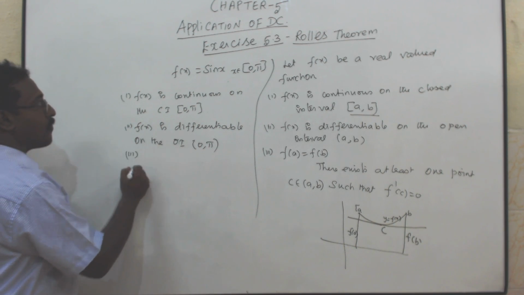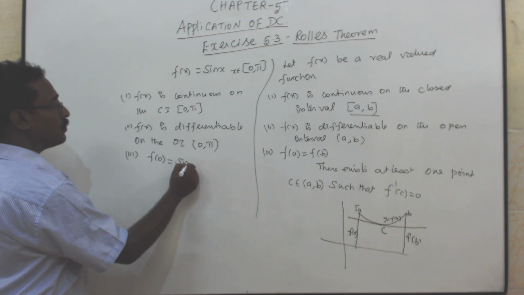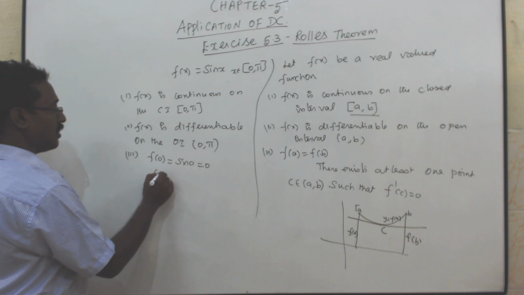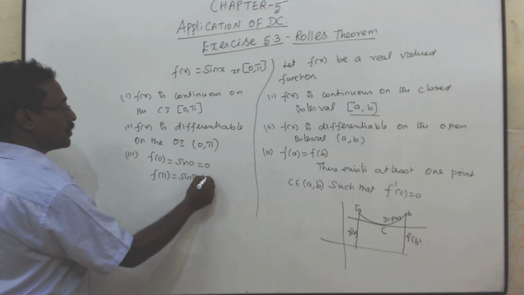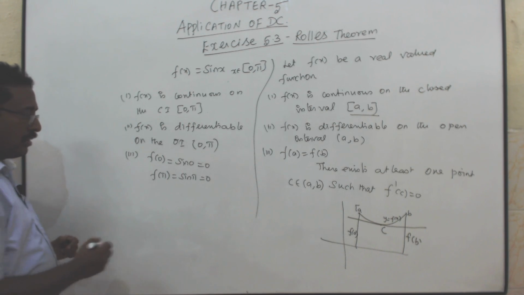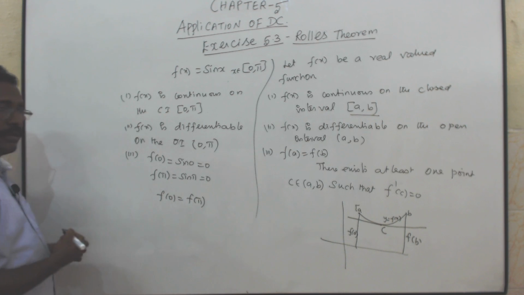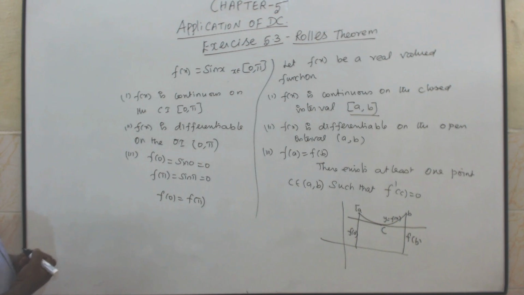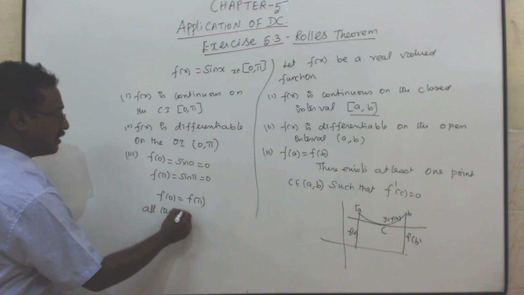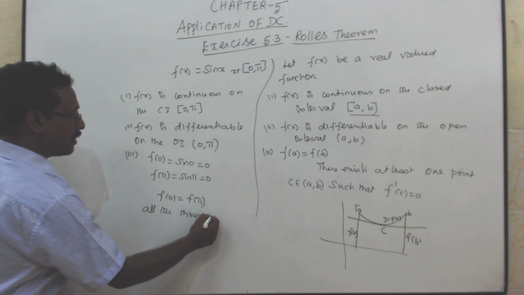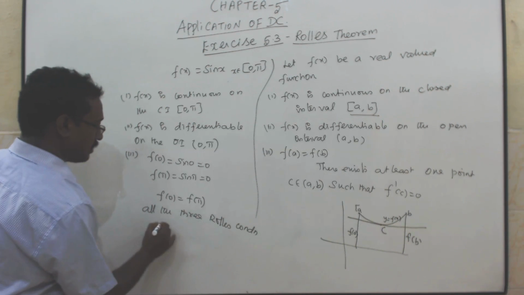Third condition, f of 0, sin 0, is 0. F of pi, that is sin pi, is also 0. Therefore, f of 0 equal to f of pi. All the three conditions, Rolle's conditions, are satisfied.